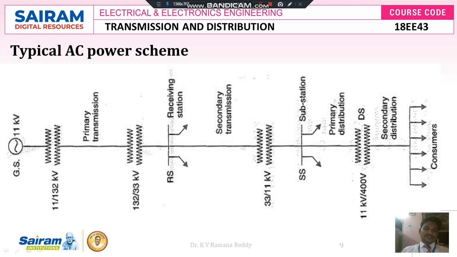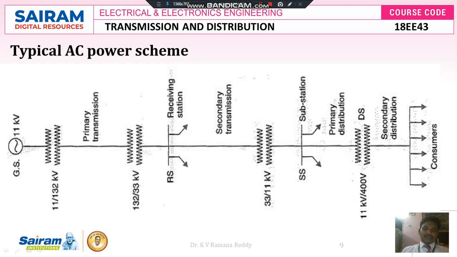132 kV is the voltage which is transmitted primarily, hence it is called the primary transmission system. The primary transmission system ends before it reaches the receiving end station. Before it reaches the receiving end station, there is a step down transformer. With the help of this step down transformer, we step down the 132 kV to 33 kV when it reaches the receiving end station.